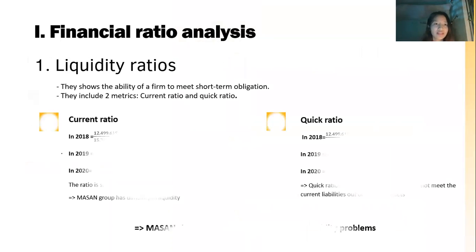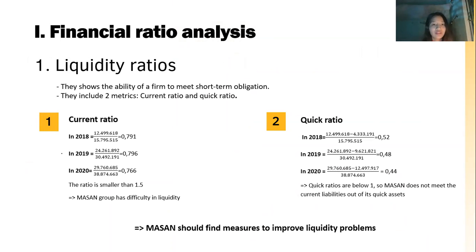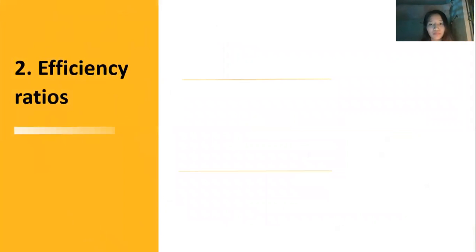The first one is liquidity ratio. It includes 2 metrics, current ratio and quick ratio. About the current ratio, this ratio is smaller than 1.5, so MASAN Group has difficulty in liquidity. The quick ratio is below 1, so MASAN does not meet the current liabilities out of the quick assets. So MASAN should find measures to improve liquidity problems.